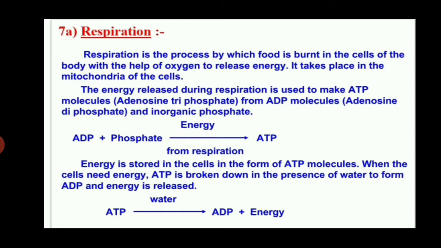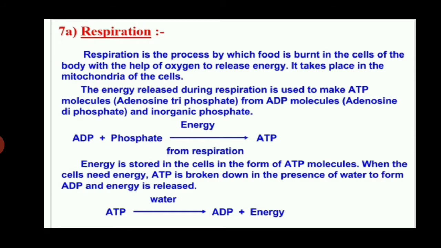First of all, respiration is the process by which food is burned in the cells of the body with the help of oxygen to release energy. It takes place in the mitochondria of the cells. You know that mitochondria is the powerhouse of the cell.